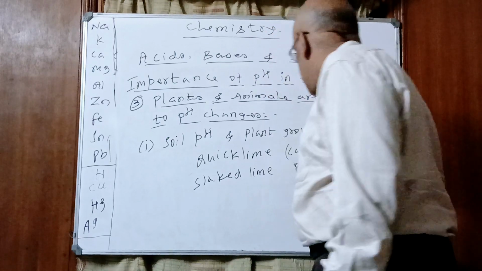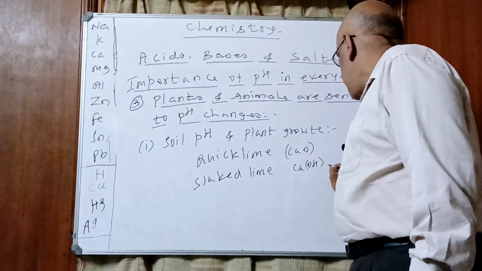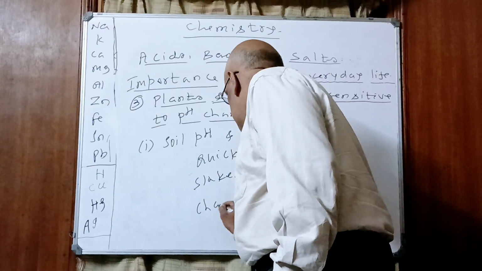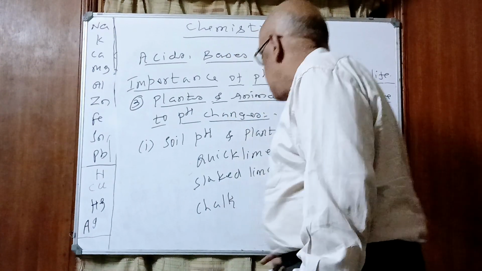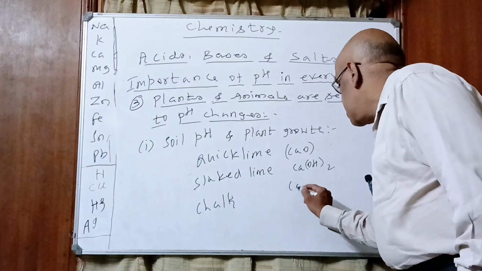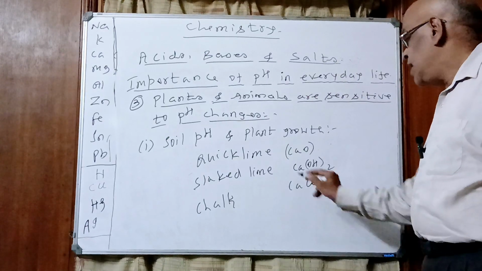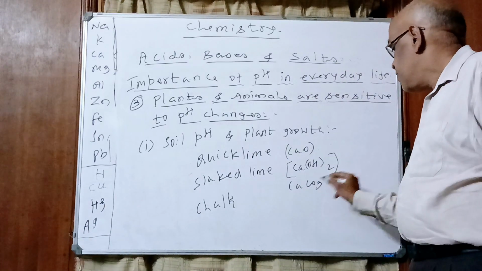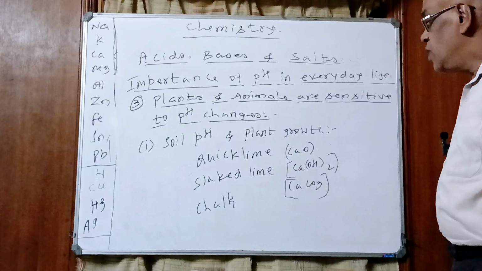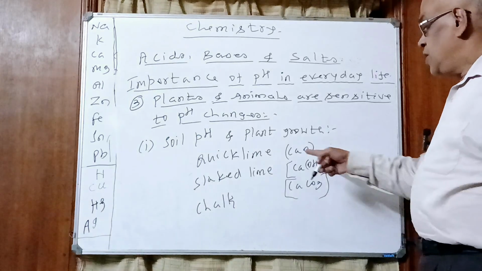What is slaked lime, children? Calcium hydroxide, which is also a base. Then chalk powder, chalk piece is also chalk. Chalk piece is normally calcium carbonate. Calcium carbonate is chalk. All three are compounds of calcium. Calcium is a metal. I taught you in the previous topic.